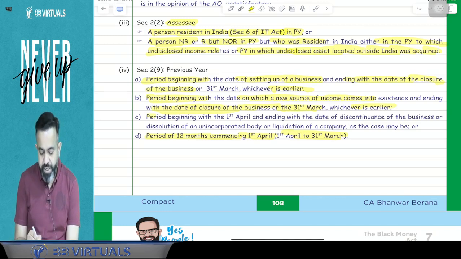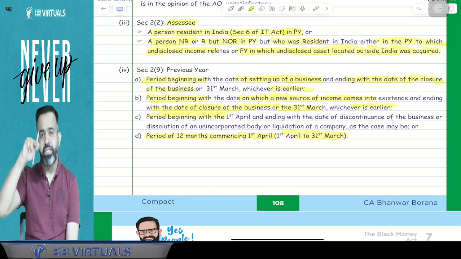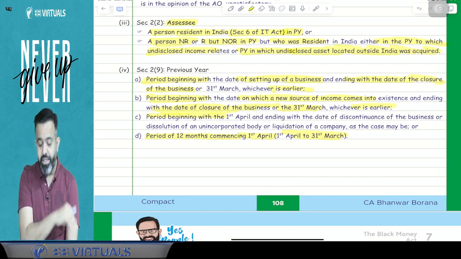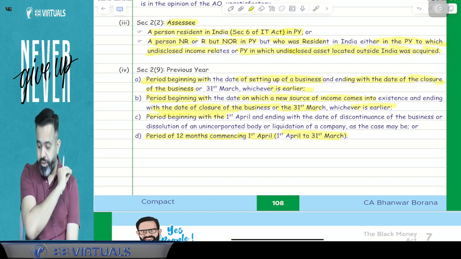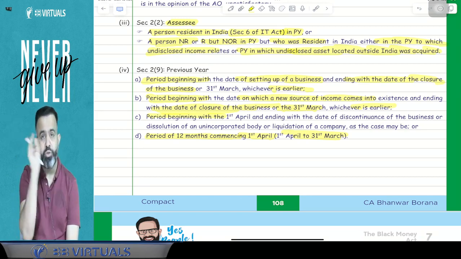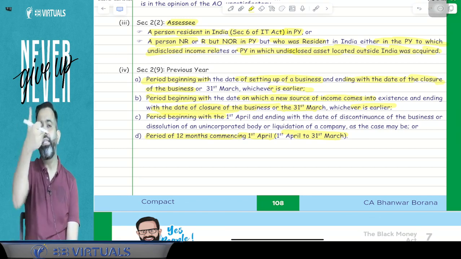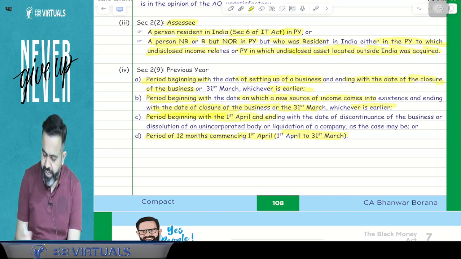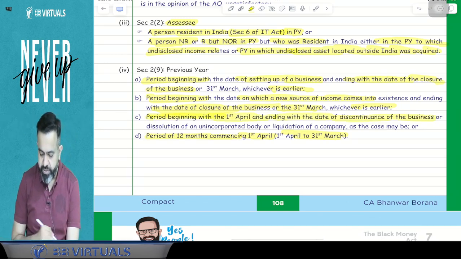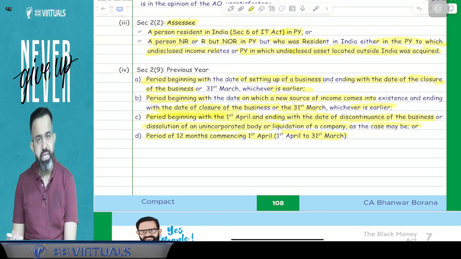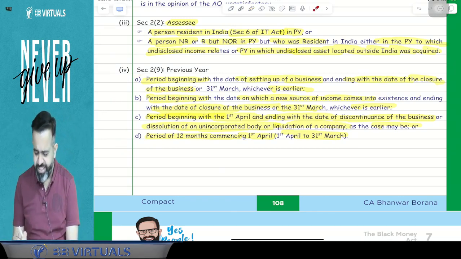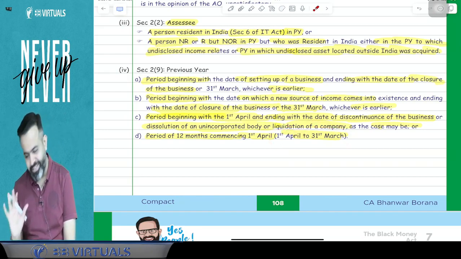Now, next part. There may be a possibility you are doing the business from the last year. So your previous year will start from 1st April, but it will end, suppose for an example, in the current year your business is discontinued, or there is a dissolution, or there is a liquidation of the company, then till the liquidation there will be a previous year. So here, the period begins with 1st April and ends with the date of discontinuance of the business, or the dissolution of the unincorporated body, or liquidation of the company, as the case may be. Now guys, there is no need to remember this definition. Just remember previous year means start from 1st April and end on 31st March. That is called your previous year.